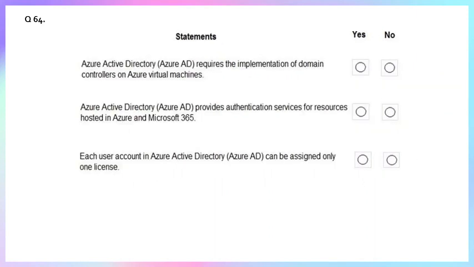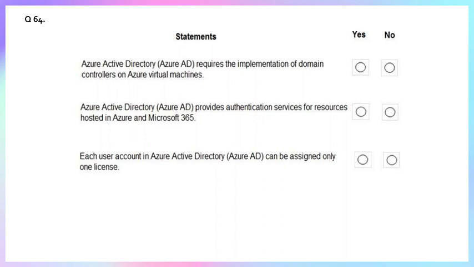Question number 64. This is also a statement-based question. We have to select whether each statement is true or false. First statement: Azure Active Directory is required to implement a domain controller on an Azure virtual machine. Is it true or not? So this statement is false because